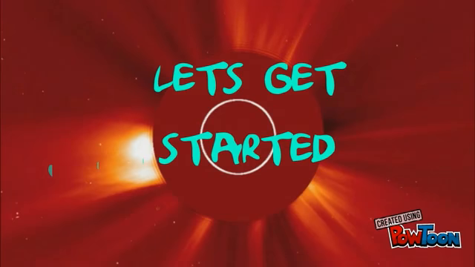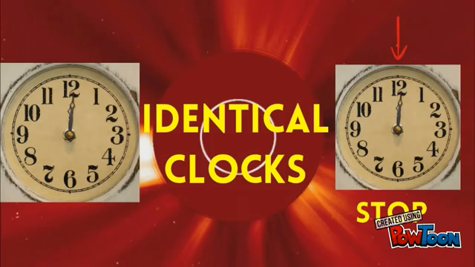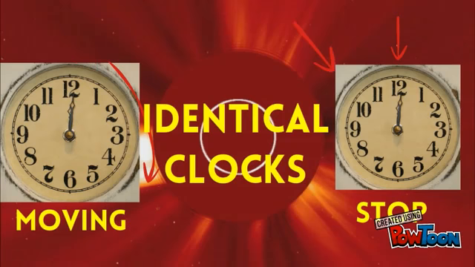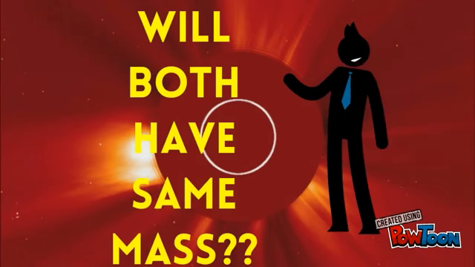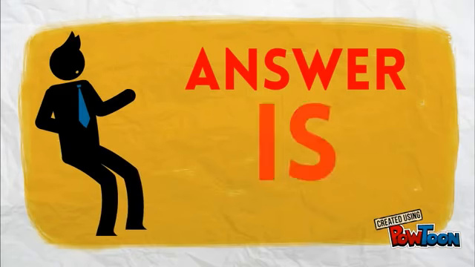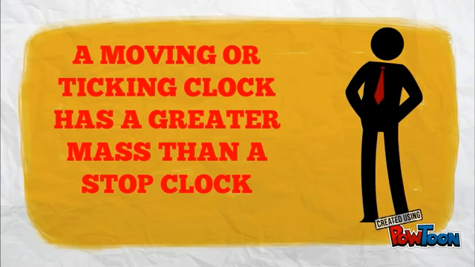Now let's get started with another example. Suppose we have two identical clocks. One is stopped and the second one is moving or ticking. Now the clock on the right is stopped and the clock on your left is ticking. The question here really is, will both have the same mass? And the answer is no. Shocking. A moving or ticking clock has a greater mass than a stopped clock.